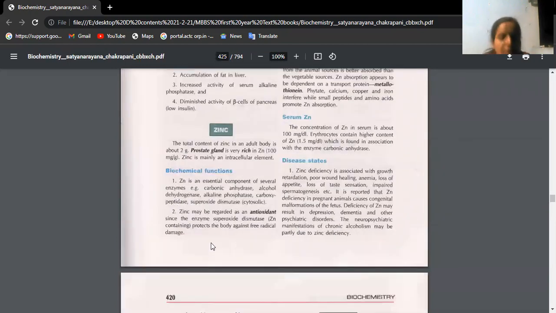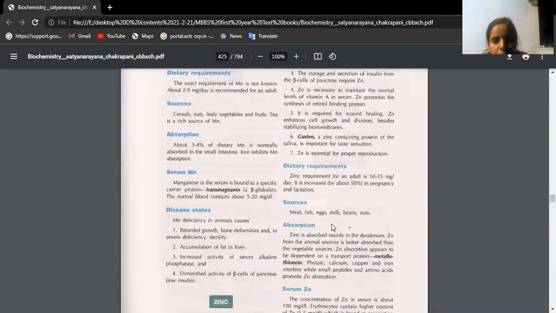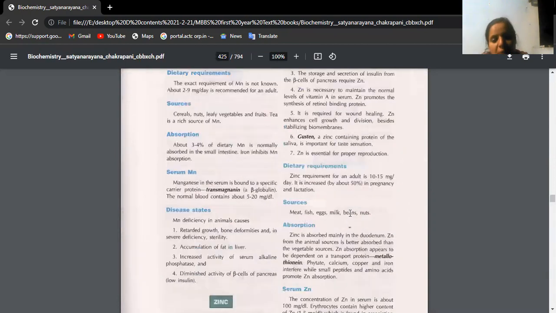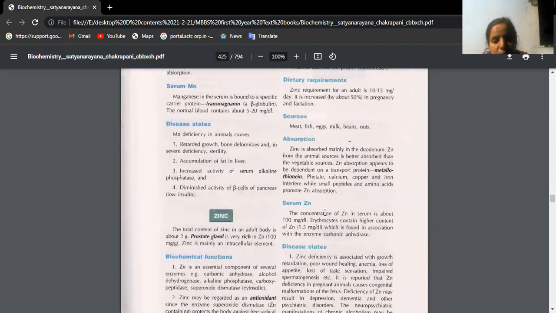What are the functions? Zinc can come for 3 marks. Prostate gland is rich in zinc. Several enzymes contain zinc, like carbonic anhydrase, alcohol dehydrogenase. It also acts as an antioxidant. Gustin, a zinc containing protein of saliva, is important for taste sensation. So dietary requirements, you can check sources, absorption.